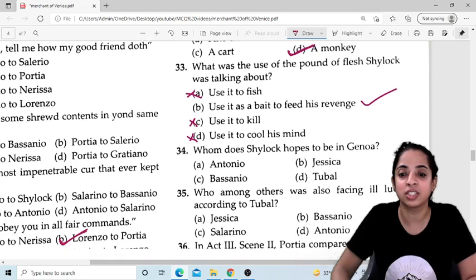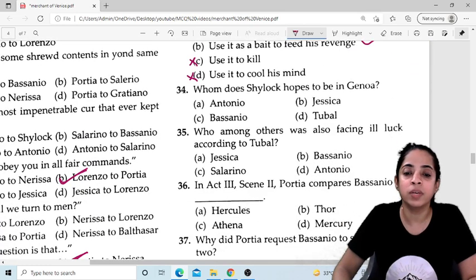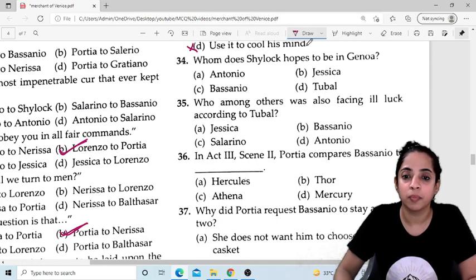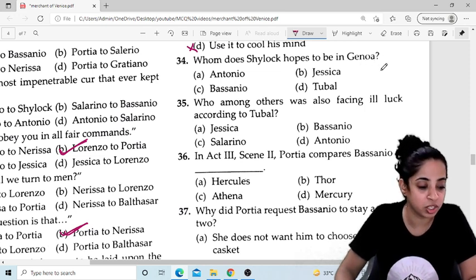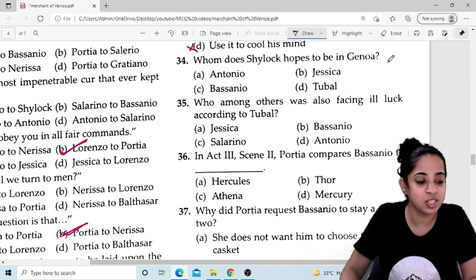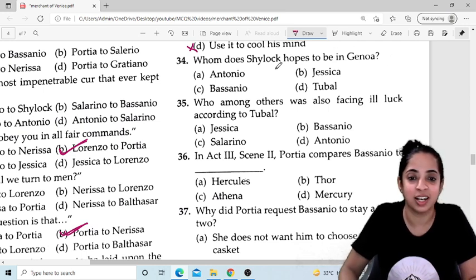We have already done such type of a question. Whom does Shylock hope to be in Genoa? So it was B, that is Jessica.